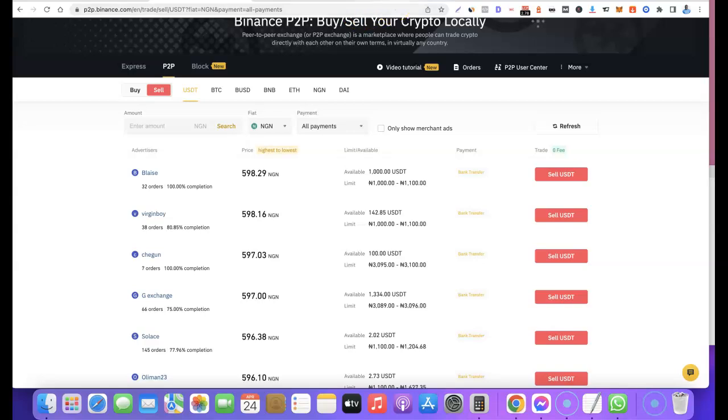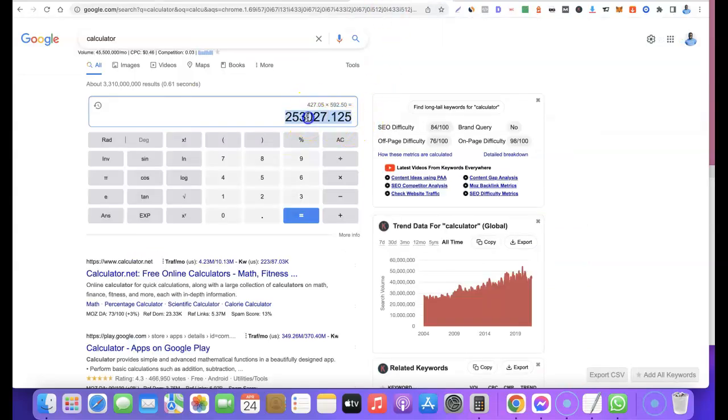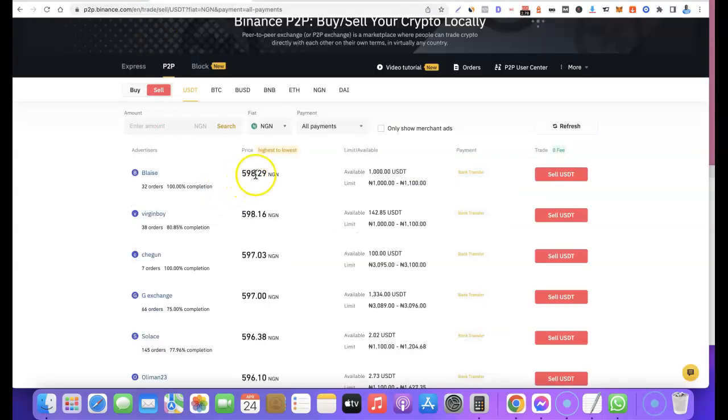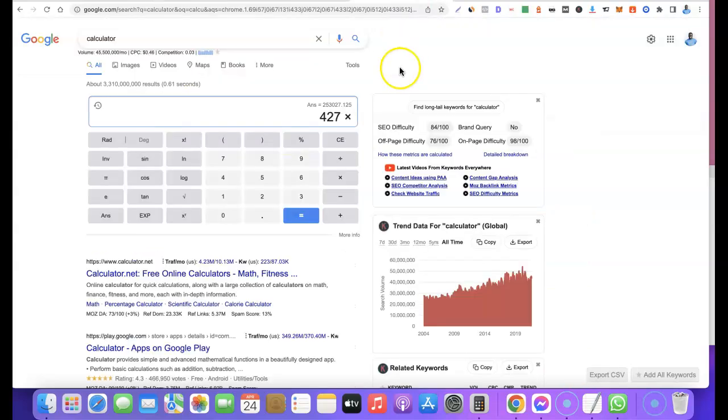So we multiply 427 by 598.29, which gives 255,469. Let's subtract from this the initial amount that we bought, 253,028.